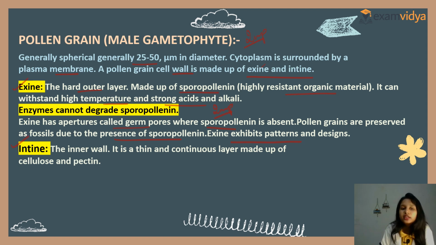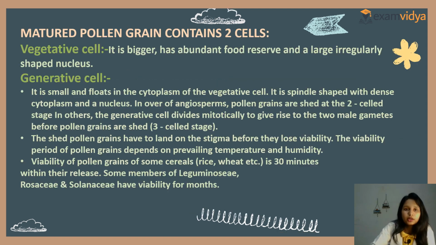What is intine? The inner wall is intine. It is a thin continuous layer made up of cellulose and pectin. Very important: intine is made up of cellulose and pectin. But exine is the hard outermost layer, made up of sporopollenin, a highly resistant organic material. You must remember, make notes with me. Clear? So this is all about the pollen grain.